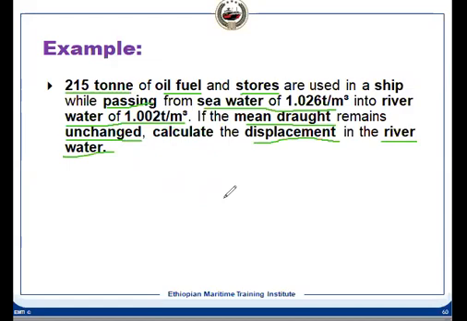So how will you approach this problem? Suppose, let us say, the displacement in river water is delta R. This is what we need to find out. So what is the displacement in seawater?